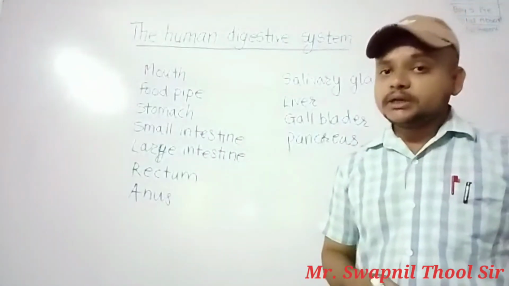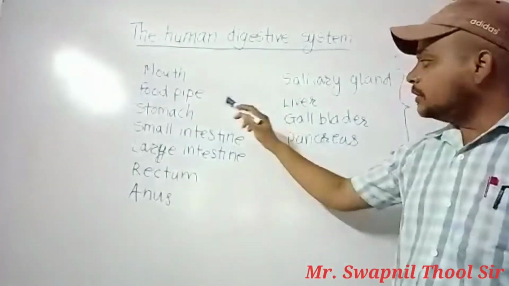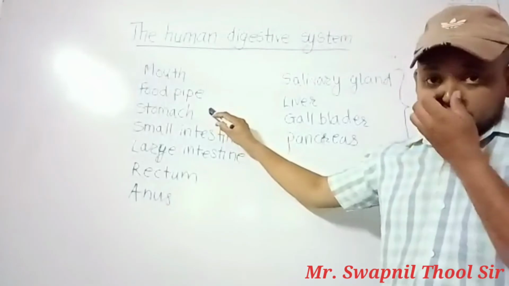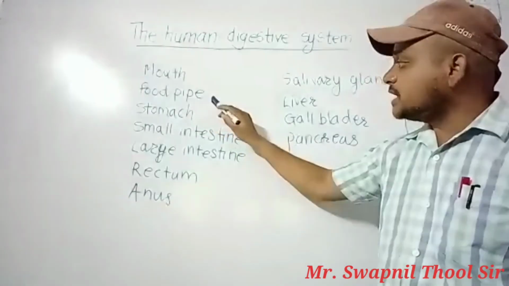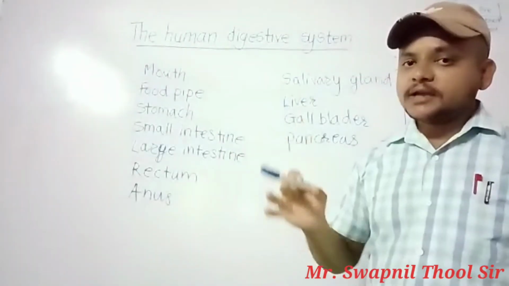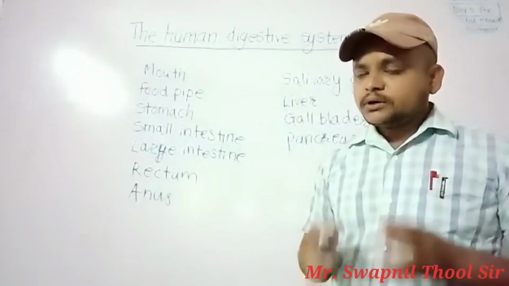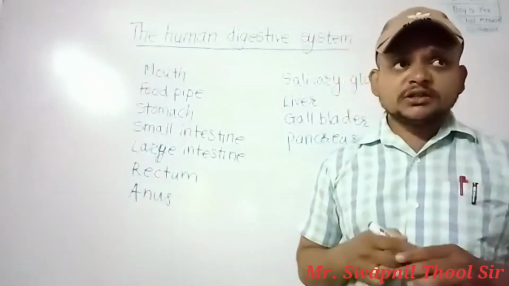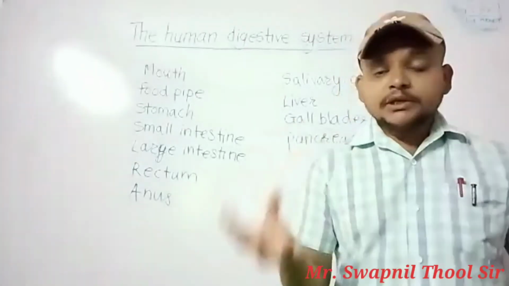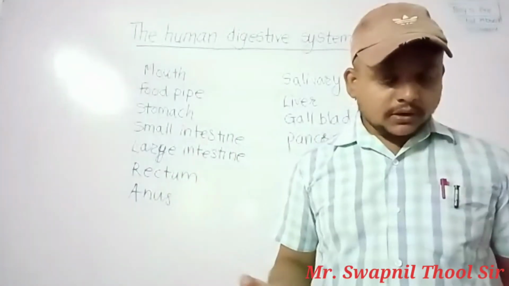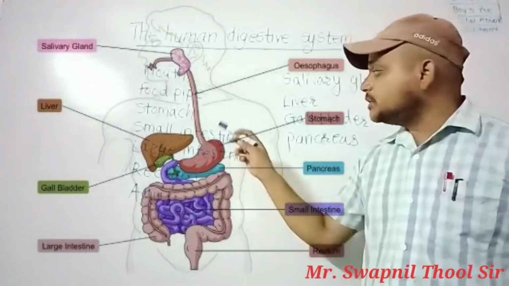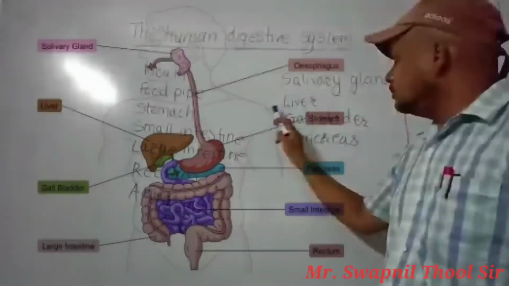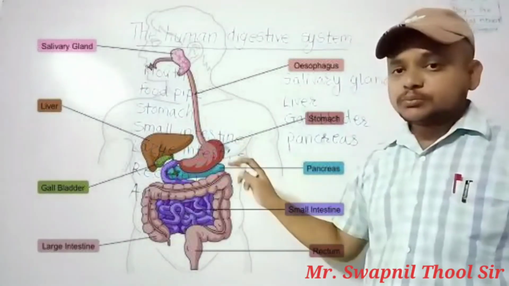Then the stomach secretes digestive juices, and the food is digested in the stomach. It will stay in the stomach from a few minutes to a few hours. Then after that it reaches the small intestine.